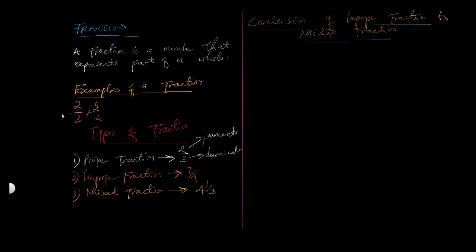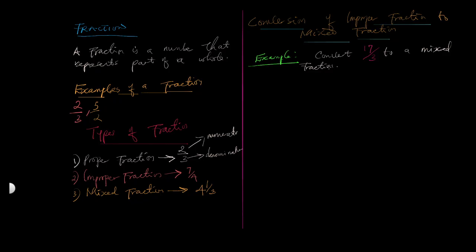We can be given examples, and we are asked to convert an improper fraction like 17 over 3 to a mixed fraction or mixed number. Is there anyone that could do that and give us the answer?